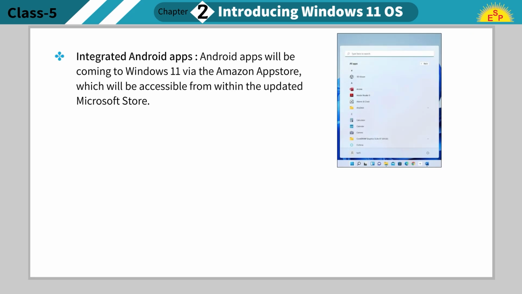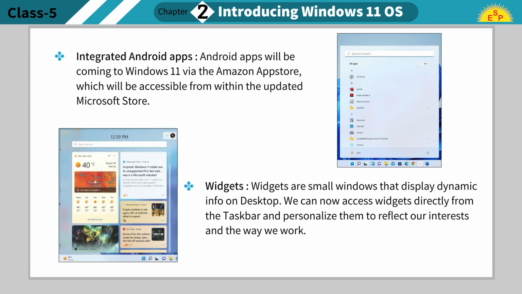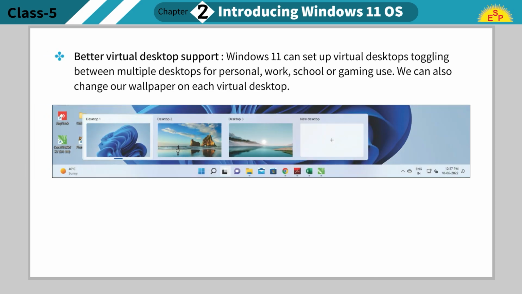Integrated Android apps. Android apps will be coming to Windows 11 via the Amazon App Store, which will be accessible from within the updated Microsoft Store. Widgets. Widgets are small windows that display dynamic info on the desktop. We can now access widgets directly from the taskbar and personalize them to reflect our interests and the way we work.